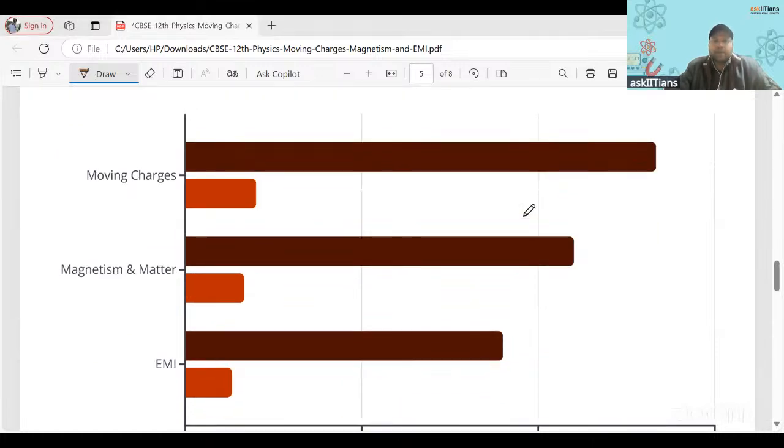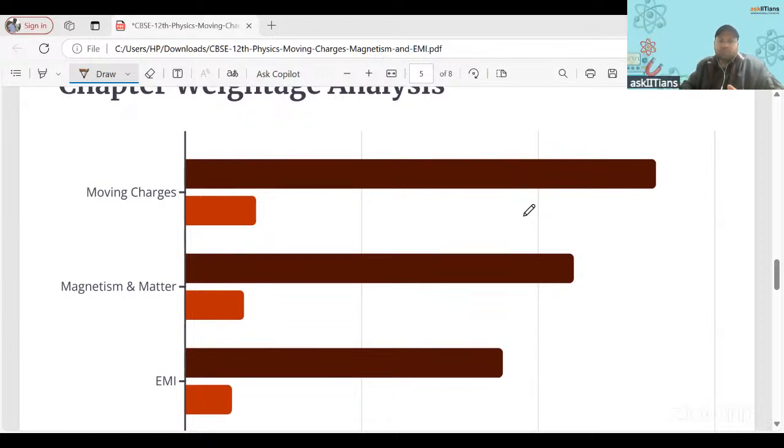So chapter wise weightage, we will see that. You see, moving charges, we have how many marks?